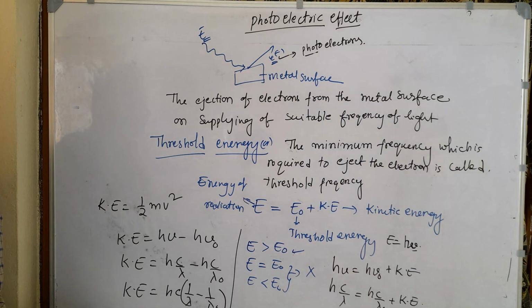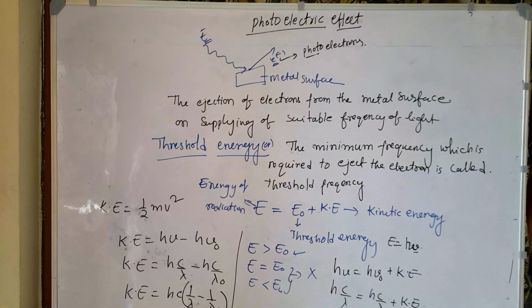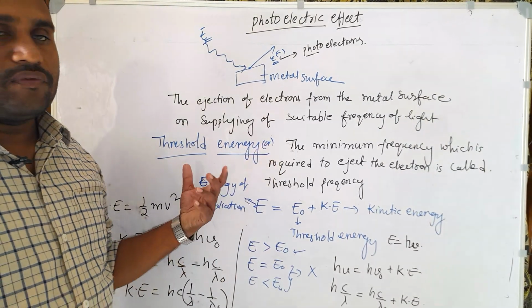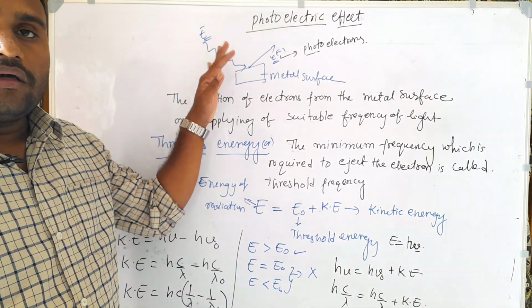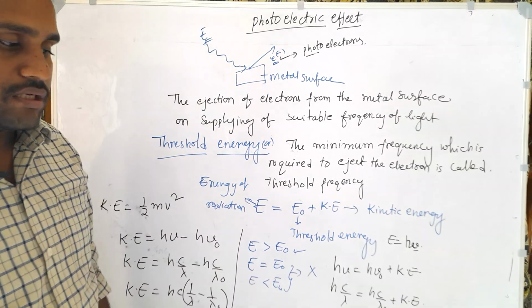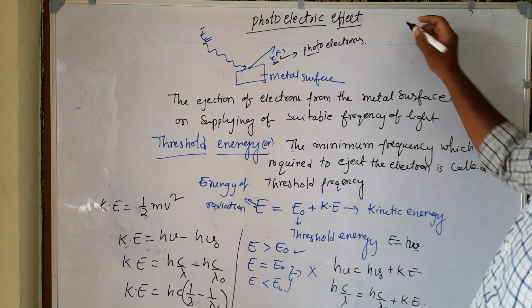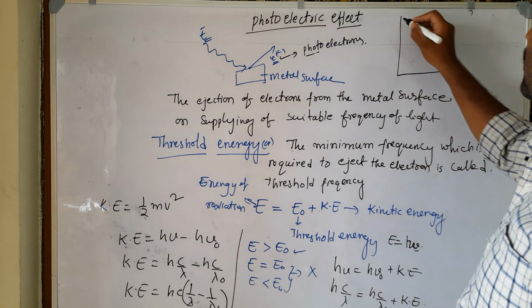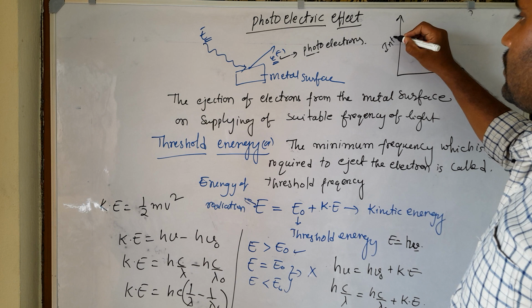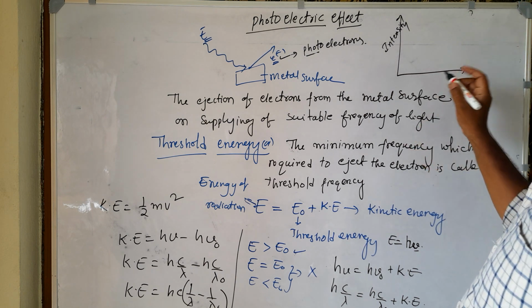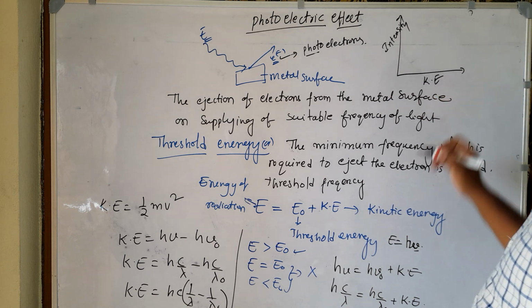And let us discuss why this wave nature of light cannot explain this photoelectric effect. Let us discuss. See here, we can observe two types of processes. We can plot intensity versus kinetic energy.